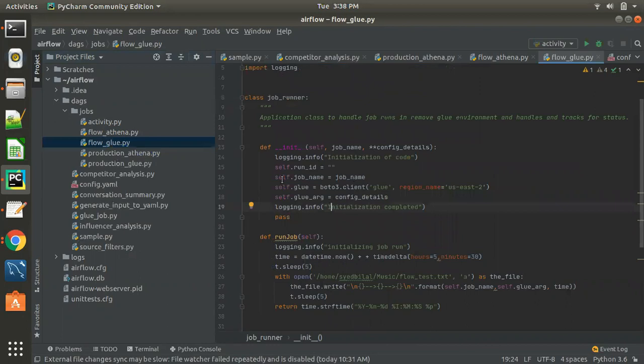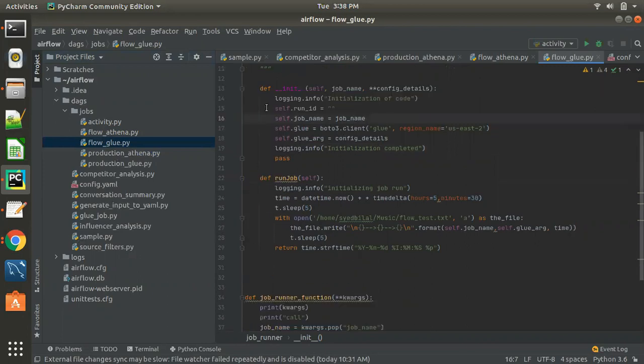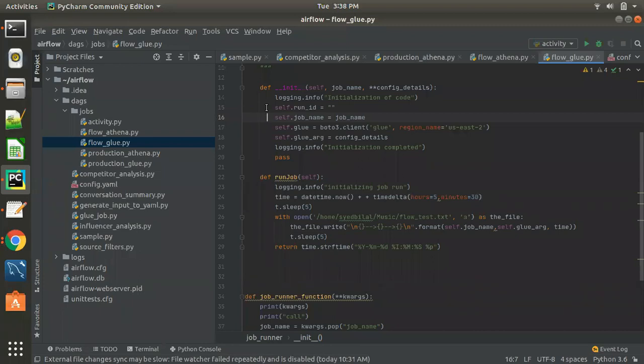Sorry, one quick question. All these job runner functions, what they do is trigger your database, get the relevant result set, process it and then flow it to the next task, right? That's what these functions are doing? No, this function just triggers the actual Glue job. That actual Glue job reads the data from S3, transforms it, and writes the data to another directory in S3.